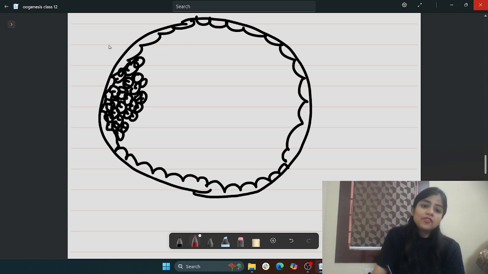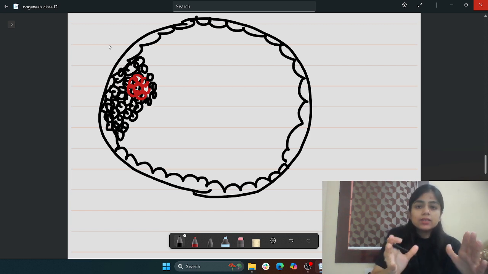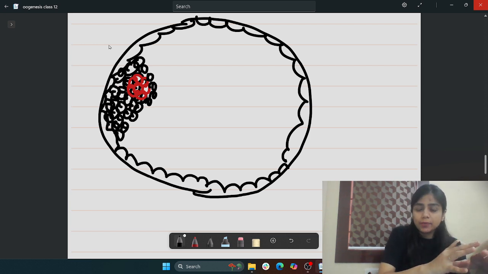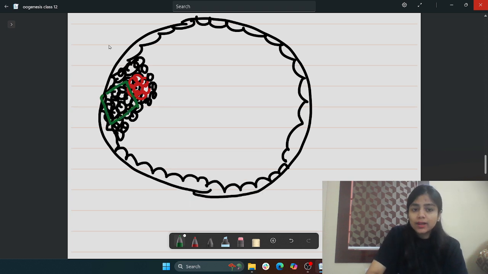See, what we can see from here: suppose these granulosa cells, what are they doing? This granulosa cell is shifting towards one side to form a pedicel-like structure. Pedicel means it's a stalk. It's a stalk-like structure that we can see.